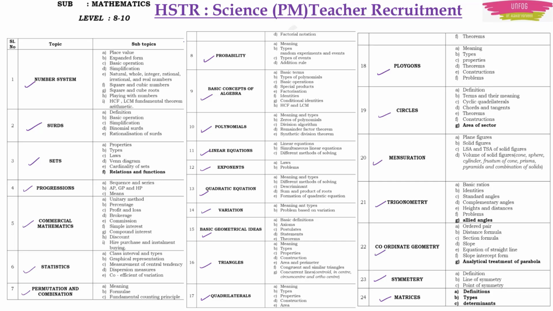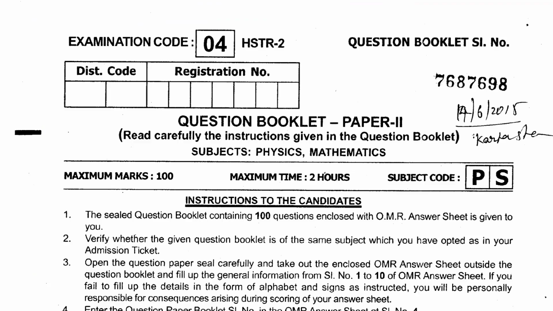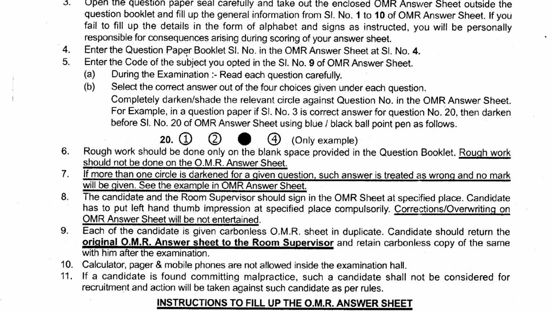So how will we be preparing for mathematics? If we see the paper pattern, there are 40 multiple choice questions in mathematics plus 10 questions for mathematics methodology. Proper 40 questions for mathematics and 10 multiple choice questions for mathematics methodology. What about the remaining 50? From that, 40 questions are for physics and 10 questions are for physics methodology. So basically 50 questions from physics and 50 questions from mathematics.